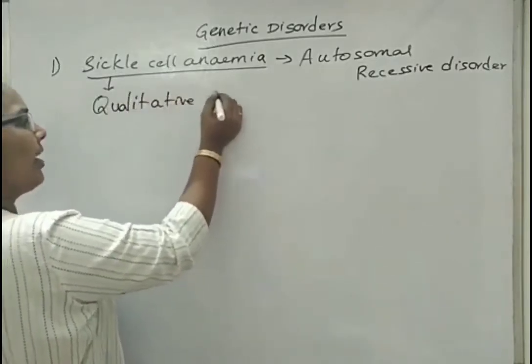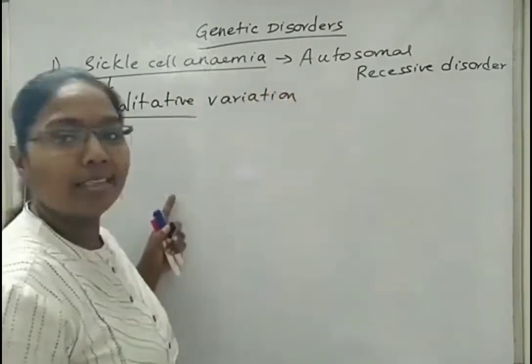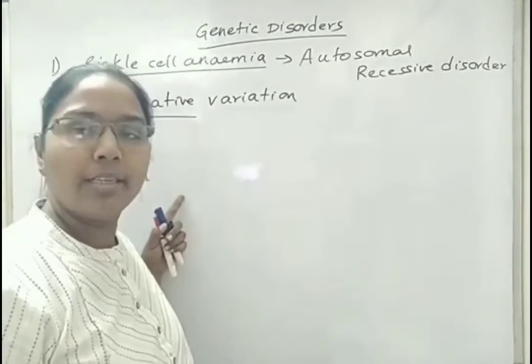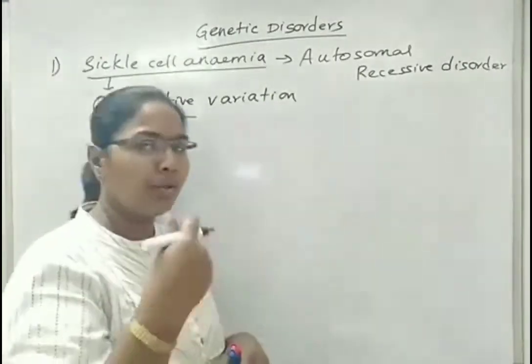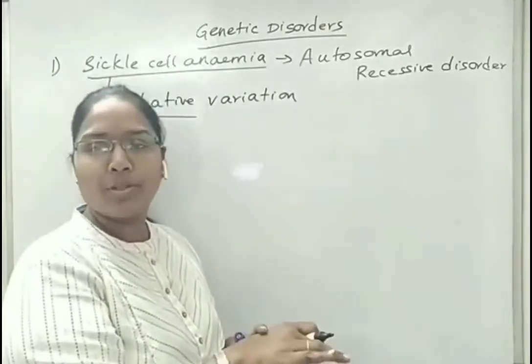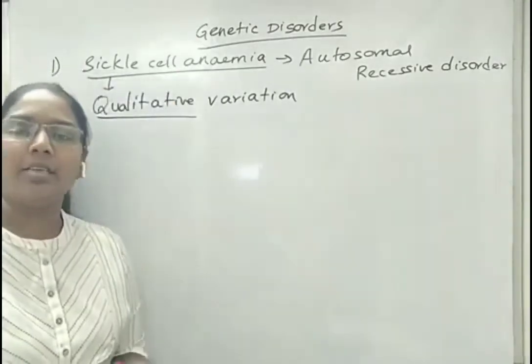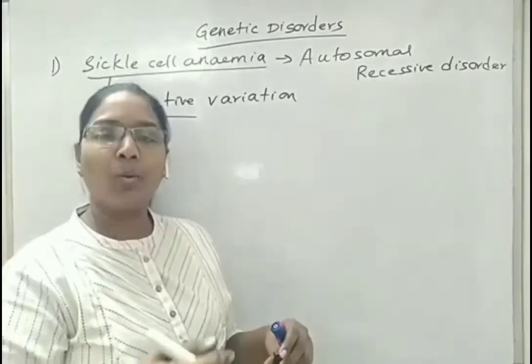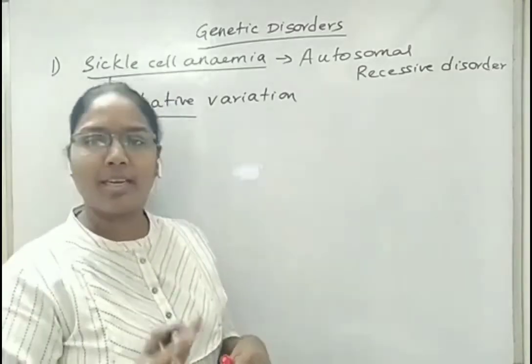Qualitative variations means that the type of disorder or gene change is not influenced by the surrounding atmosphere. For example, take skin color. When your skin is exposed to the hot sun, your skin color will change for a while. That can be considered quantitative inheritance, because it is based on the quantity of the alleles or the types of gene forms, and there will be a change in the color.